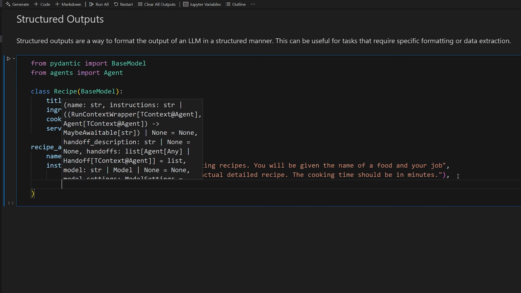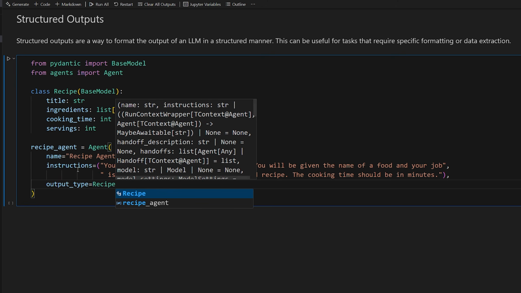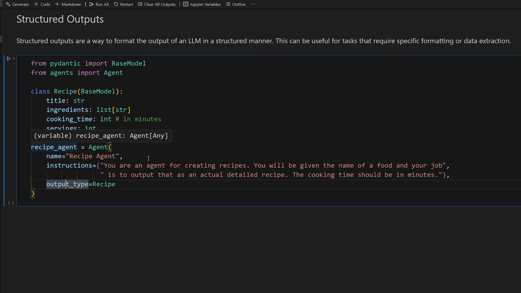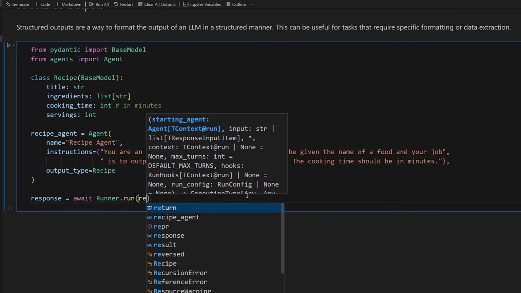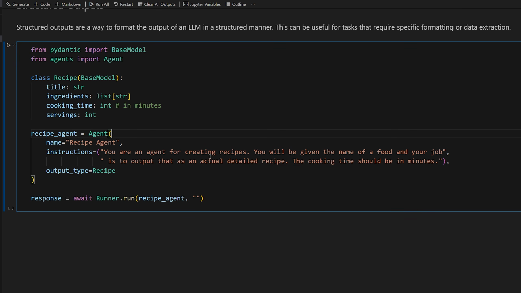So once you have that, you can then provide the output type, which is just going to be your base model that you created. And this forces the model to return any output, not as a string, but as this actual type here, okay? All right, let's invoke it now. So we're going to do recipe agent. Then now it's asking for, remember, it needs the name of a food, and it's going to do the rest of the work. So we're going to say Italian sausage with spaghetti, and let's just run and see what we get.